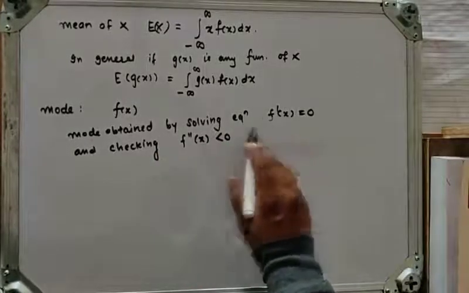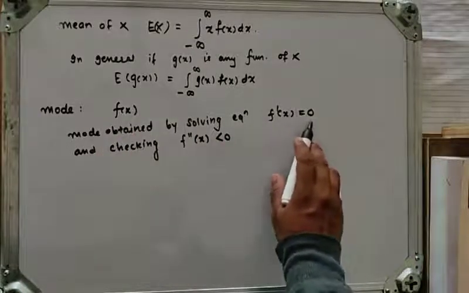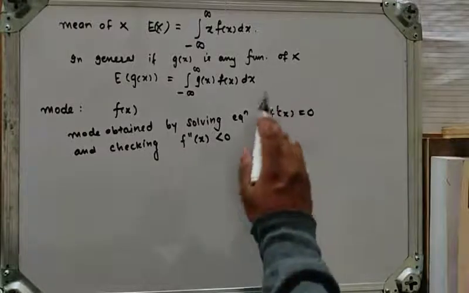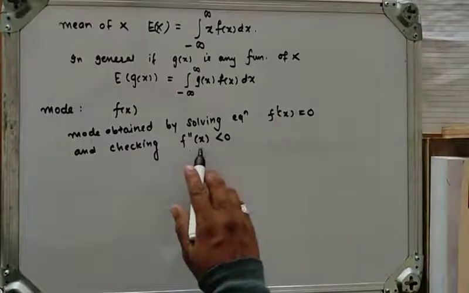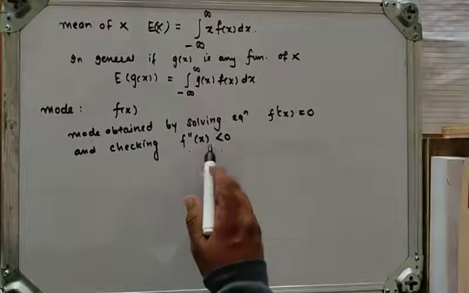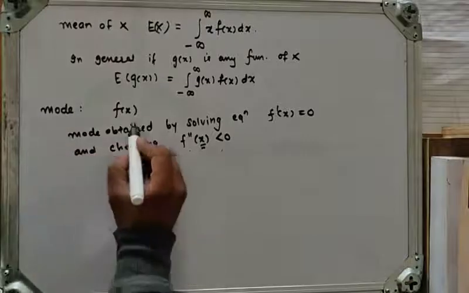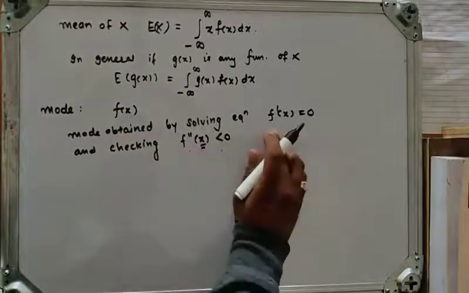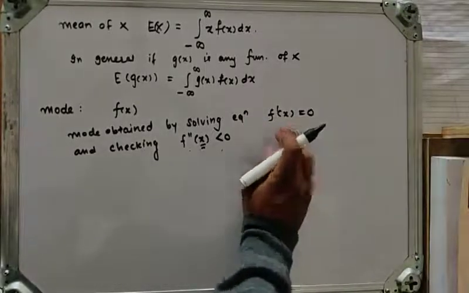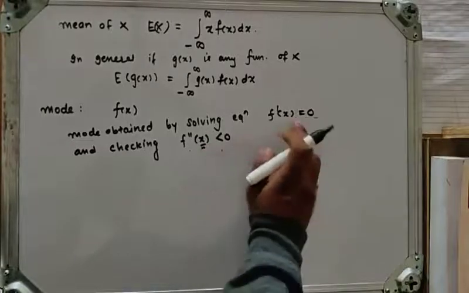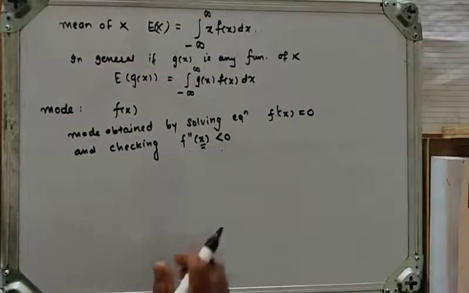Means if we have function f of x, take first derivative, equal to 0, and solve this equation for x. For that value of x, check f double dash of x is less than 0, then this value of x is nothing but mode, provided it lies in the specified interval.